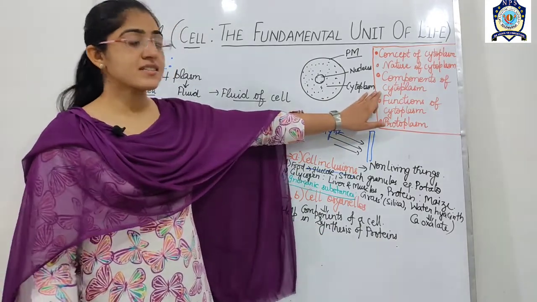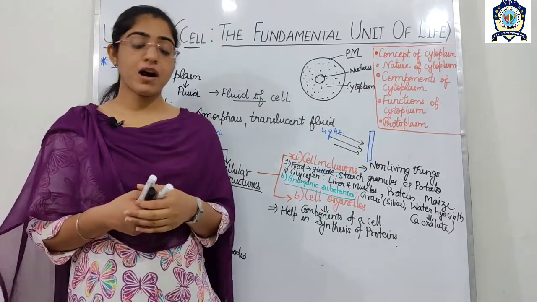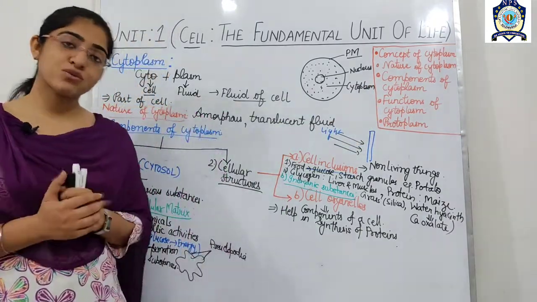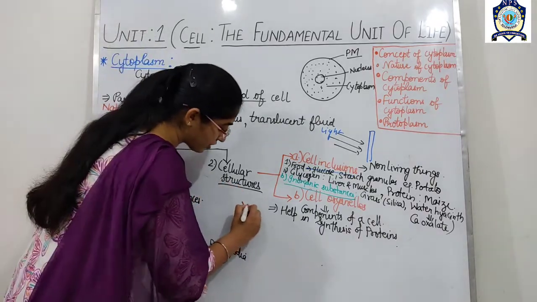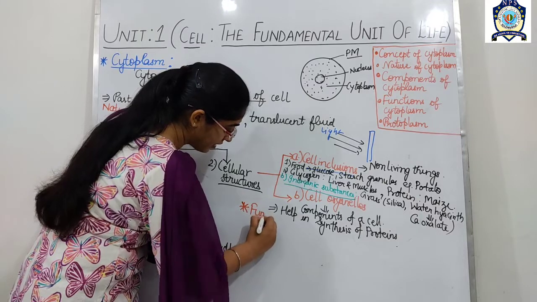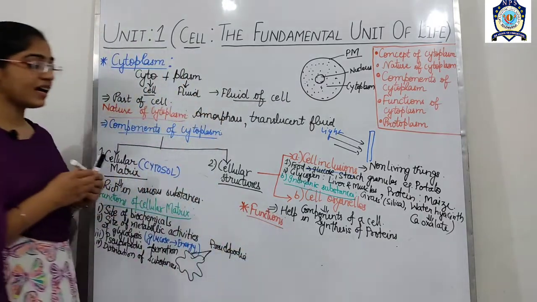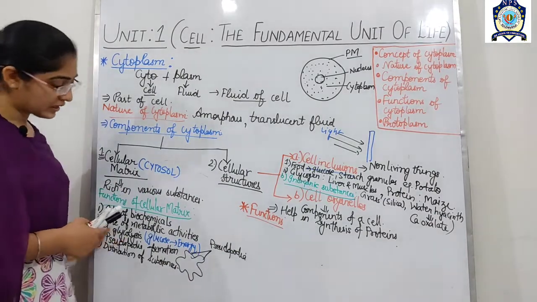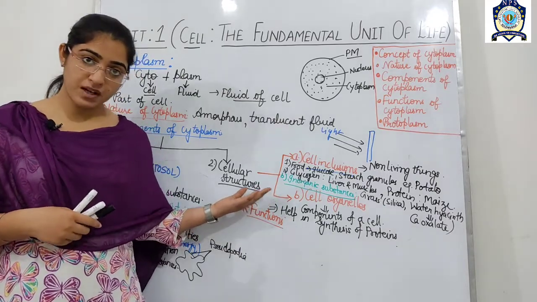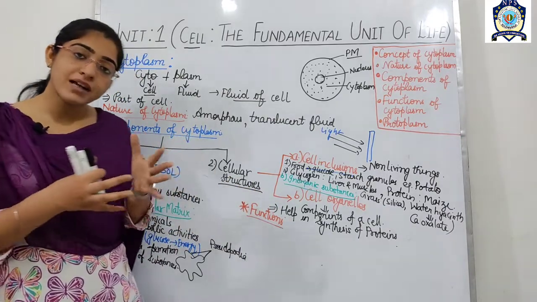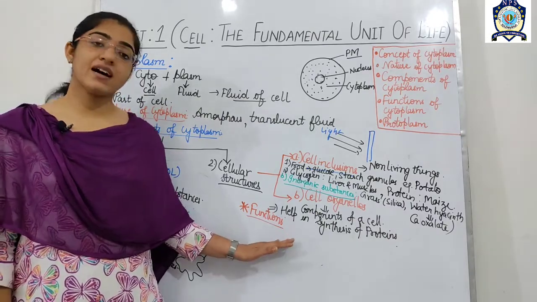So now we have discussed the third point, which is the component of the cell. If we talk about the functions of the cytoplasm, we have discussed all these two components and also the subcomponents of the cytoplasm. So you have to combine all these points, and these points would be included in the function.